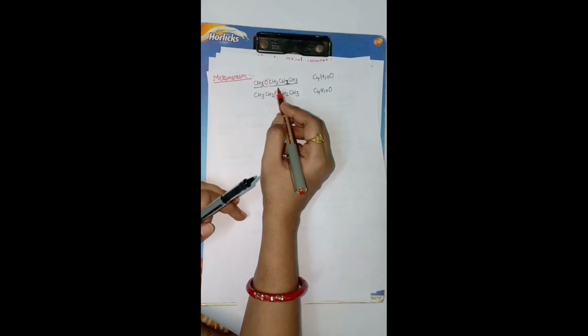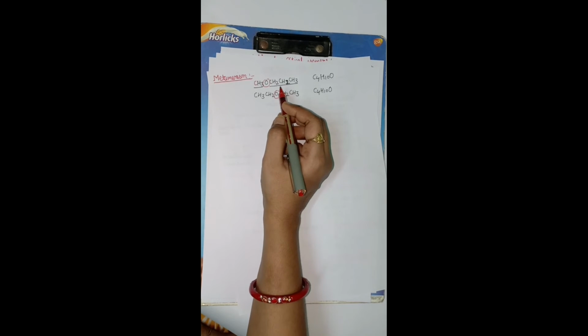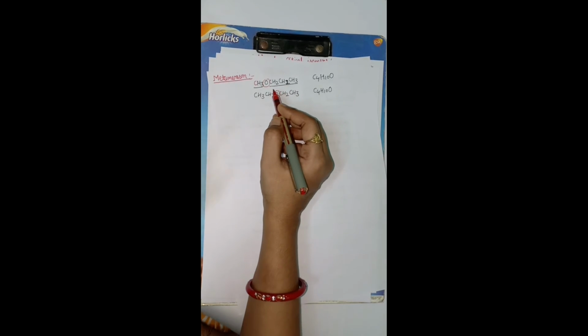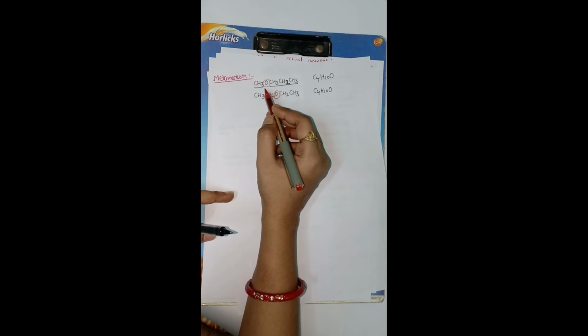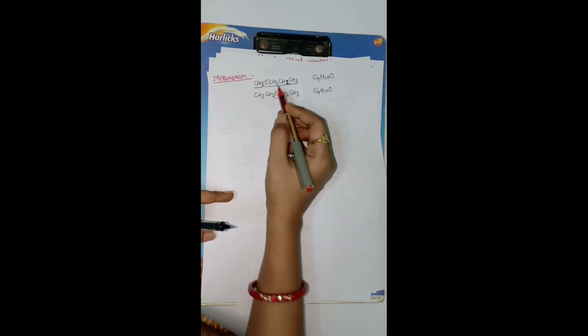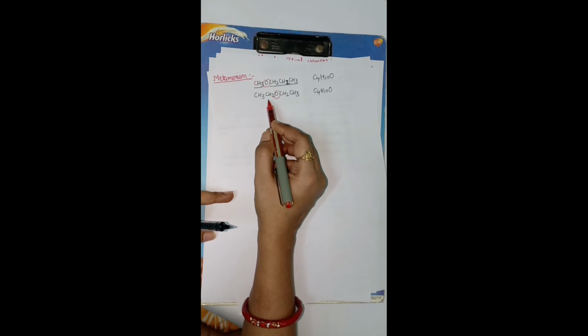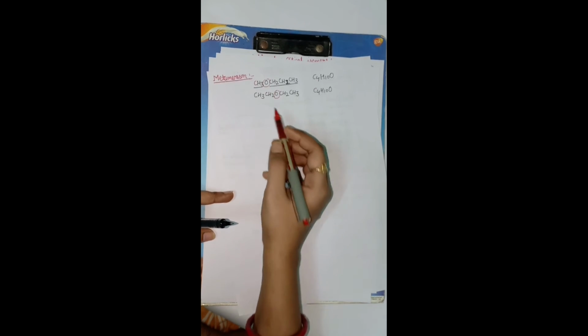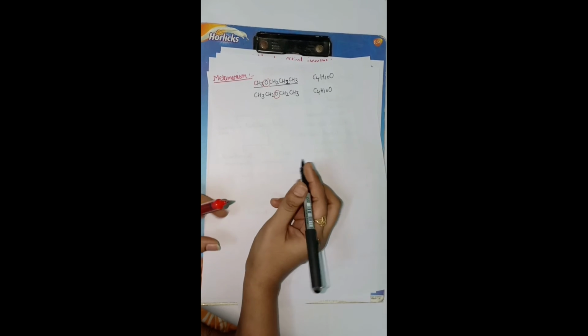They are different in their number of alkyl chains. What is the name of this compound? This is methoxyethane. This is ethoxyethane. So this is metamerism, which is having the same molecular formula but differing in their number of alkyl chains across the functional group.